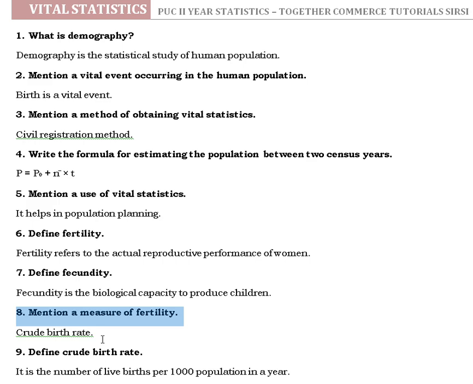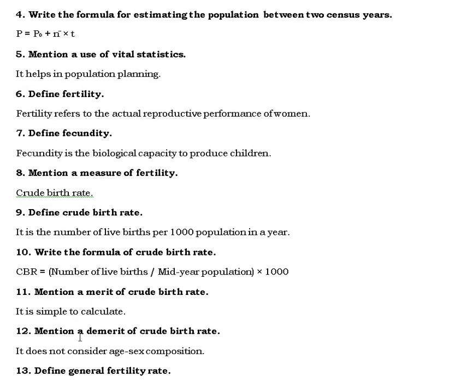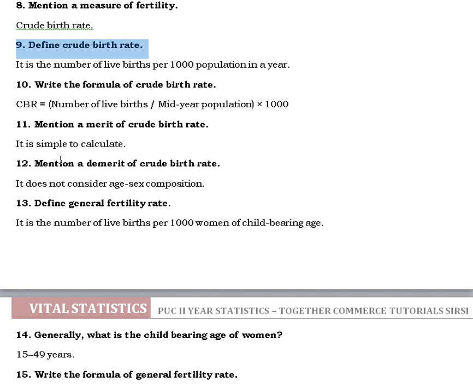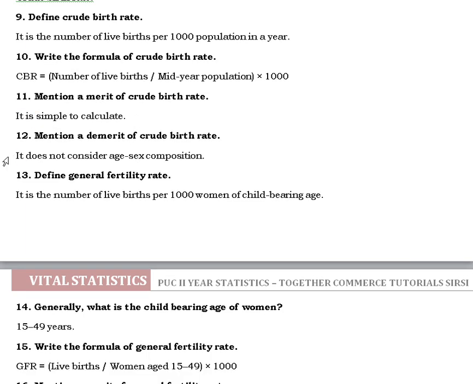8. Mention a measure of fertility. Crude birth rate. 9. Define crude birth rate. It is the number of live births per 1,000 population in a year. Write the formula of crude birth rate. CBR is the number of live births divided by the mid-year population multiplied by 1,000. A merit of crude birth rate is that it is simple to calculate. A demerit is that it does not consider age-sex composition.